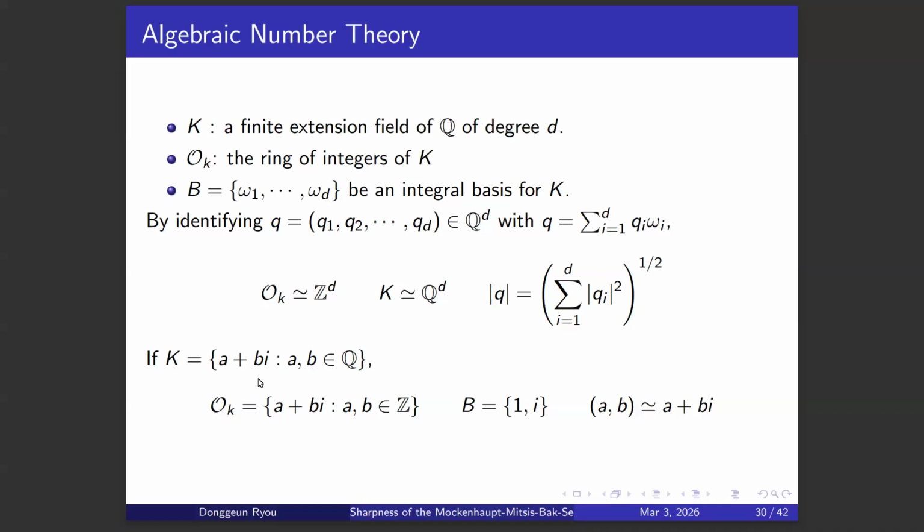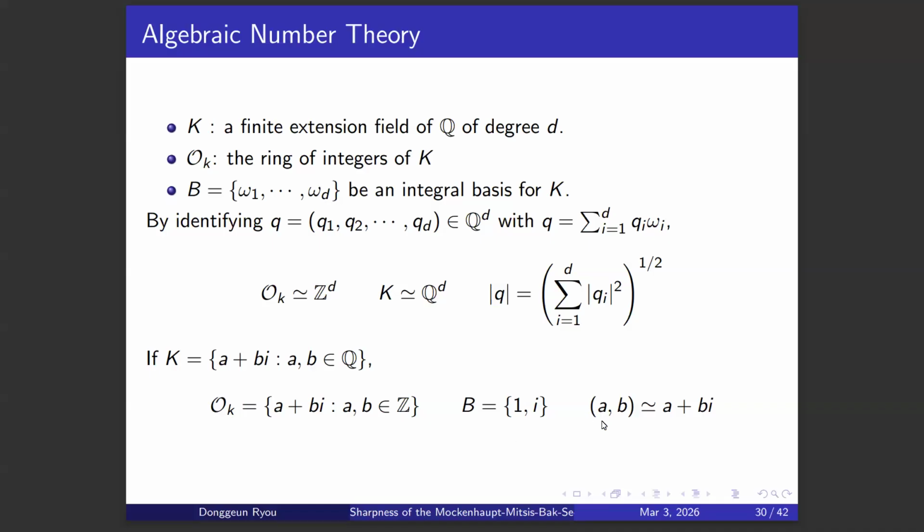So here's an example if we apply this to the complex numbers. Let's say K is the field extension of Q of degree 2, which is given by a plus bi, where a and b are rational numbers. Then the ring of integers is a plus bi, where a and b are integers. And we can choose the integral basis, which is 1 and i.